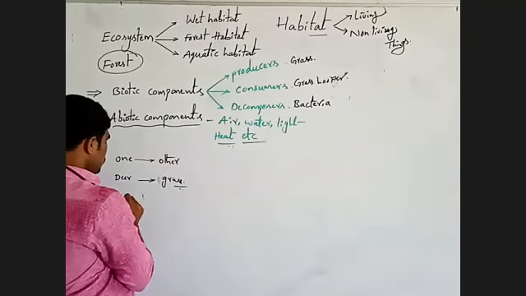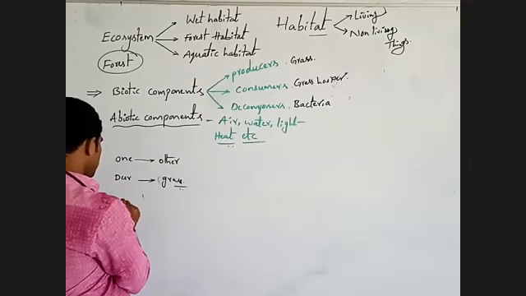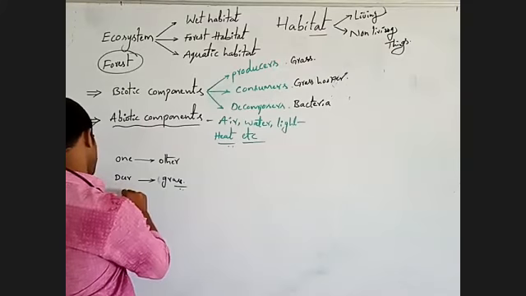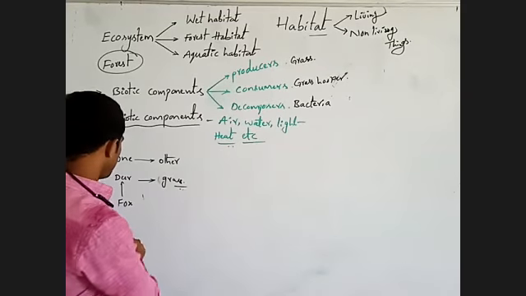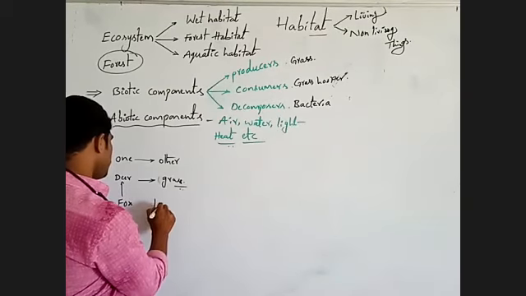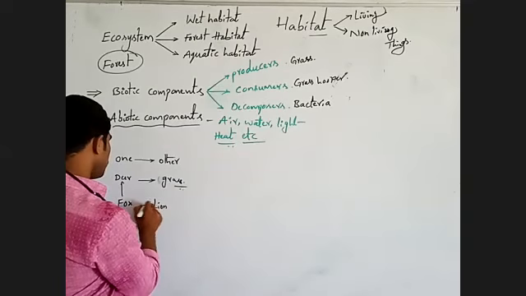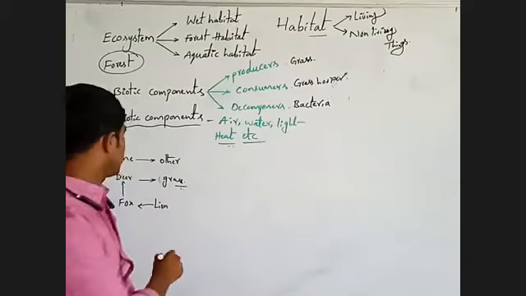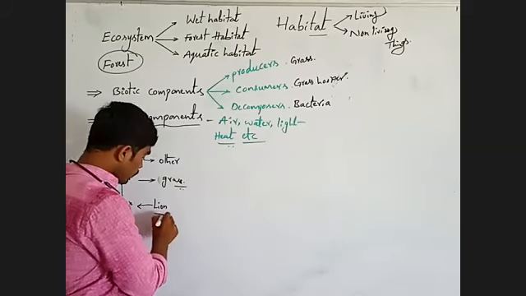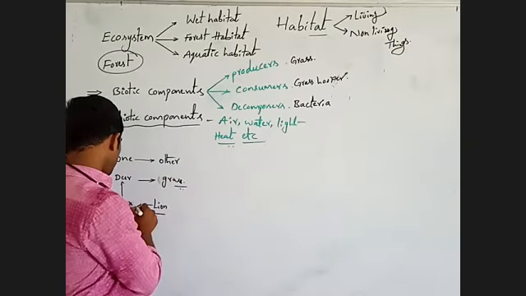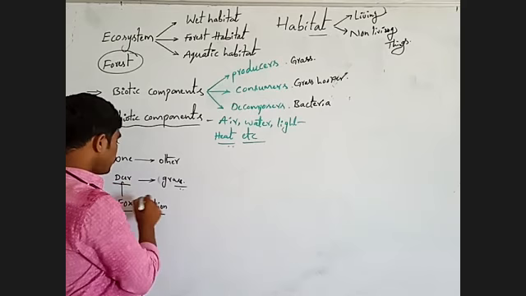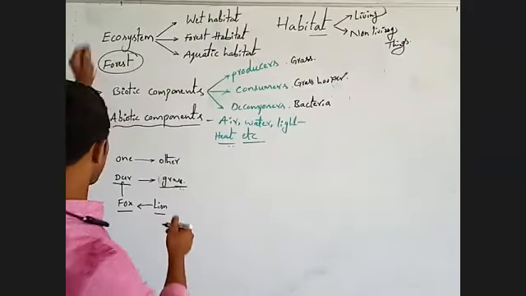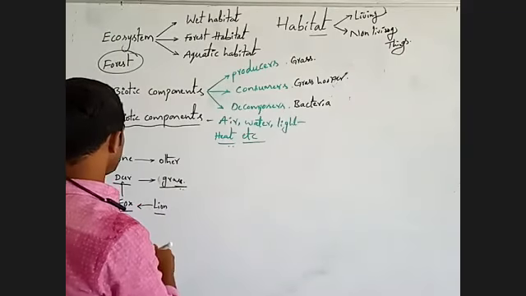Next, fox is dependent on the deer. Next, lion is dependent on fox. Observe here, this is one food level, this is another food level.